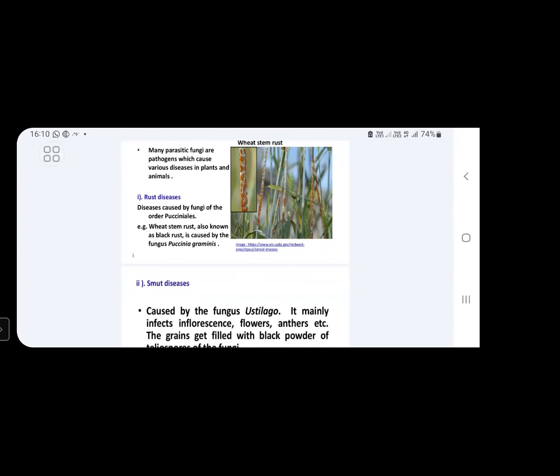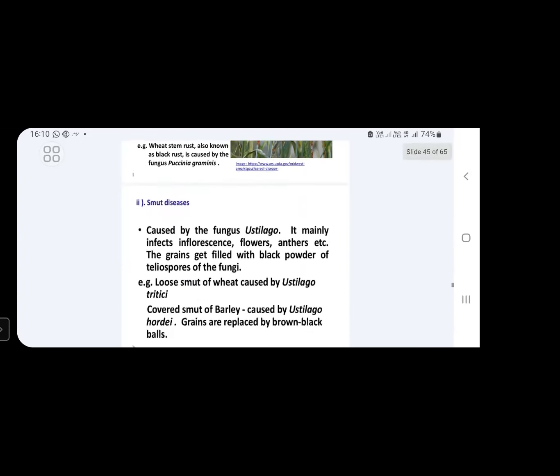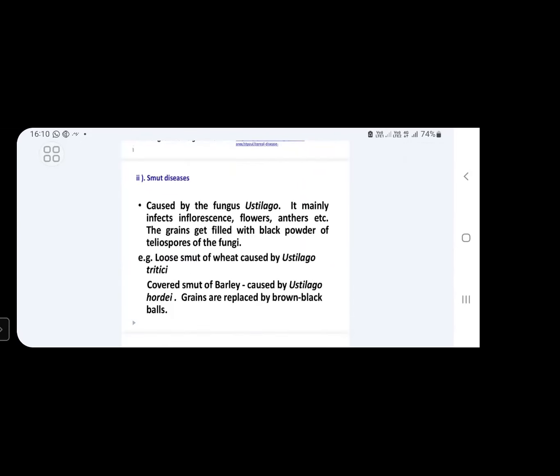In wheat plants, if you observe, you will see stem rust disease. This is also called black rust disease. This is caused by the fungus Puccinia graminis. Next, smut diseases. Smut diseases are caused by the fungus Ustilago.